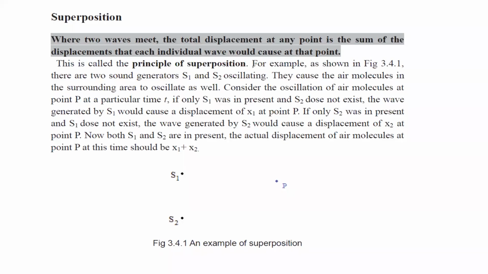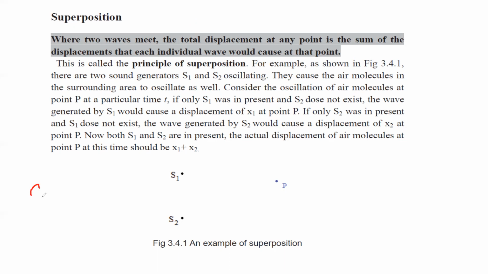In this session, we will discuss the superposition of waves and interference. What is the definition of superposition? Superposition means when two waves meet at a certain point, the displacement of the wave which is produced due to a combination of the two waves is equal to the algebraic sum of the two.